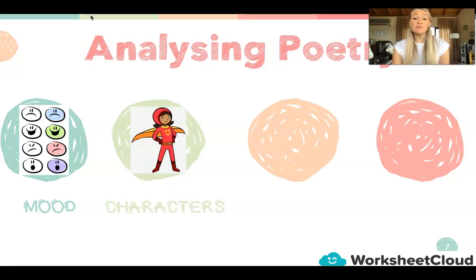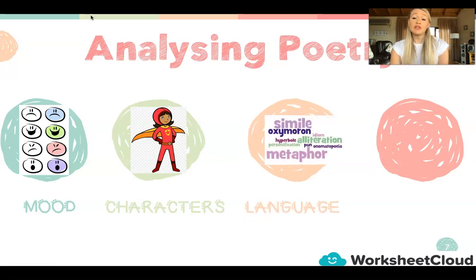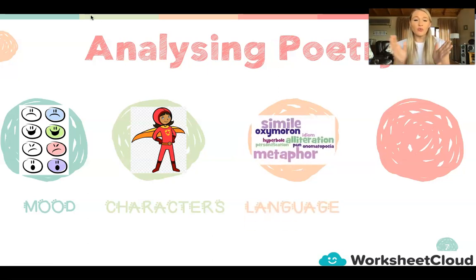We are also going to be exploring different characters of poetry. Some poems have got specific characters or objects. Who is this poem about? What is this poem referring to? Then we're going to be looking at the language of poetry, which I know you learned in your English lesson yesterday on certain figures of speech. So when we get to this section of the lesson, a lot of you should remember some of the content that was covered yesterday.